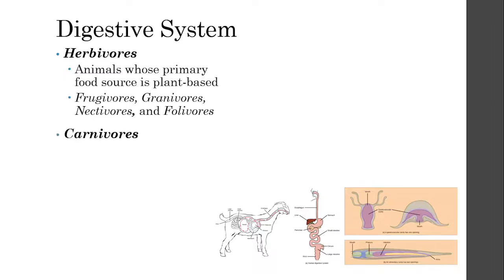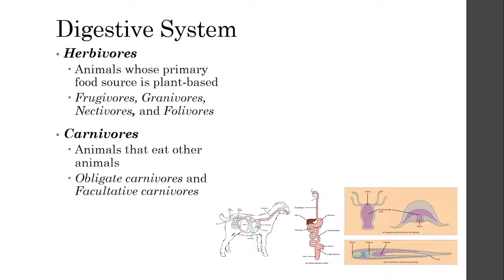And then we have carnivores. Carnivores are basically animals that eat other animals. They eat mostly meat. There are different kinds of carnivores, such as obligate carnivores. From the name itself, obligate, meaning they only eat animals. They do not eat anything else.